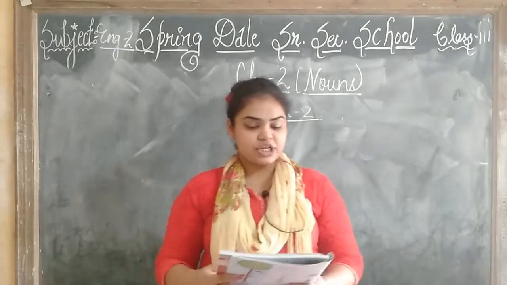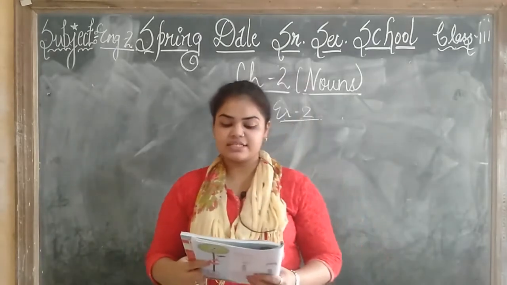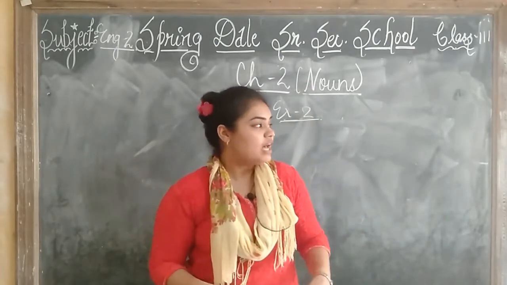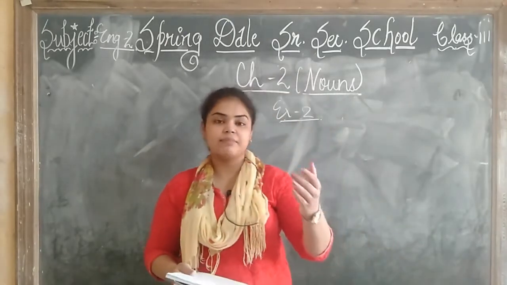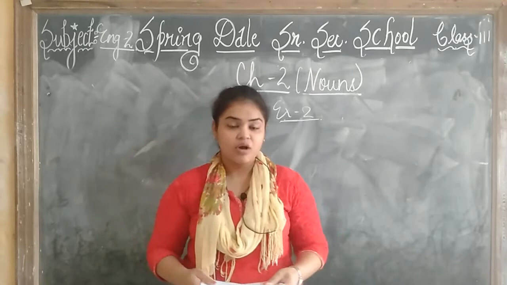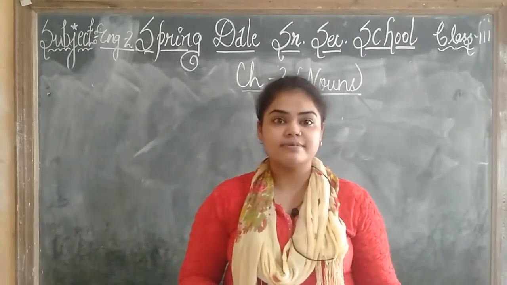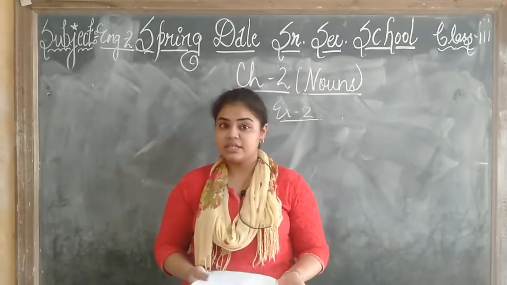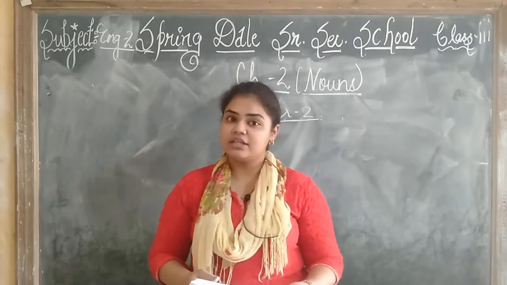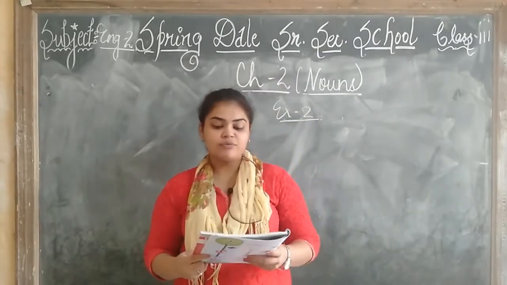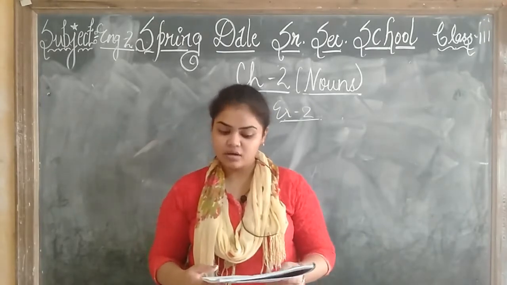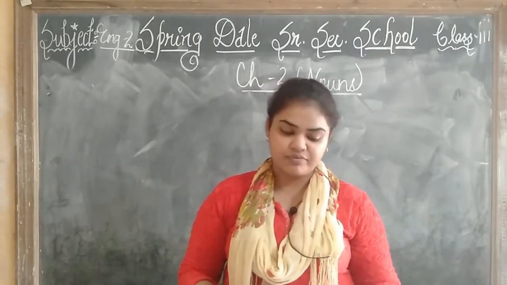In the next question you have, write down the names of things in the street you travel. While you are traveling on a street, आप अपने घर के पास से बाहर मार्केट में आते हैं. What things do you see? The shops, the vehicles, garden. These are all things which you see on the street. So you have to write down these things in your textbook on page number 15.